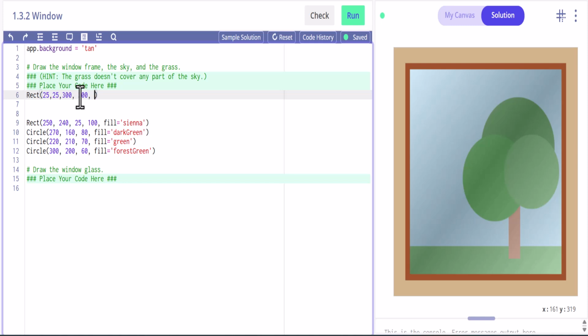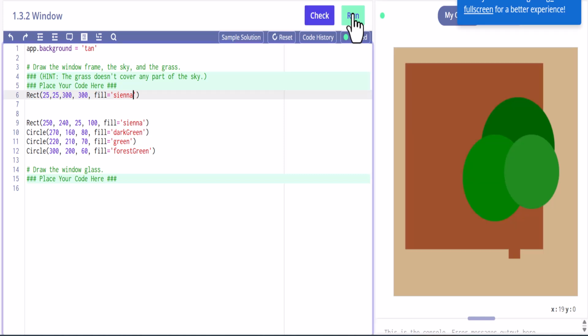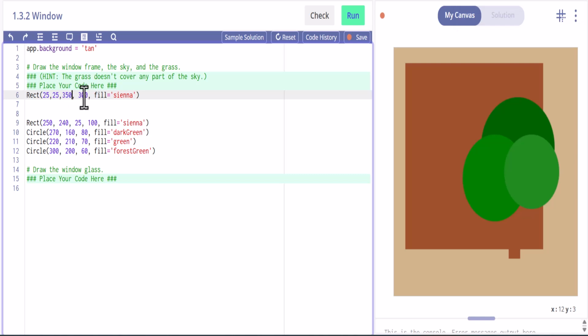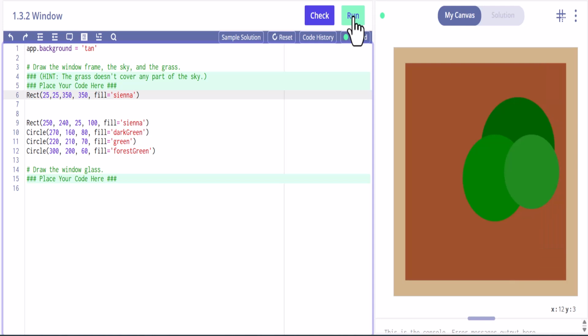And then we want to fill this in with sienna. Okay, so if we run this right now, see, we're not even close on that. So we're going to need to change this around a little bit. Let's try 350, 350. And now let's try running that. That looks better. Now don't worry about the trunk being missing here. We're going to cover that up here in a second.